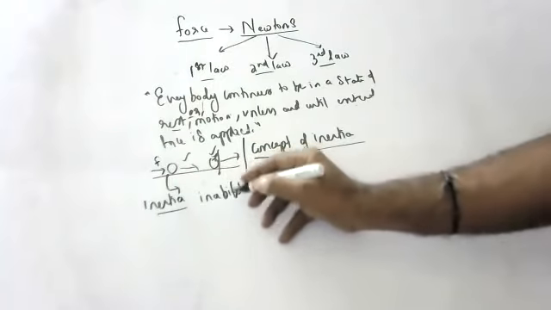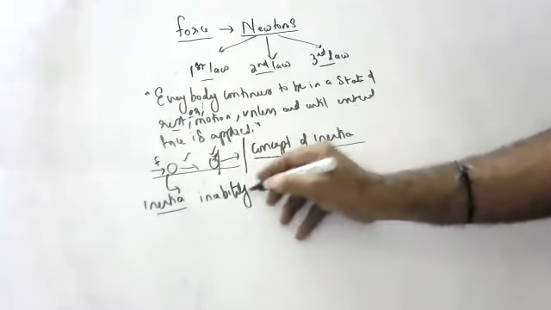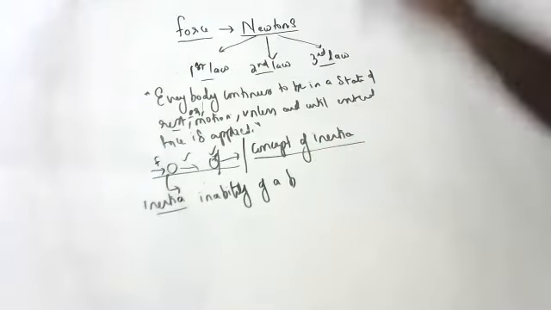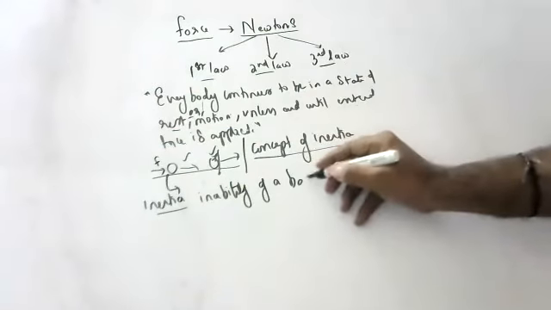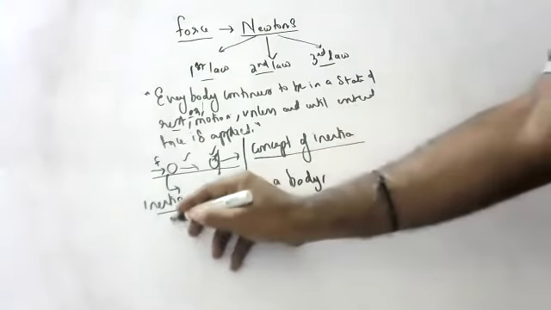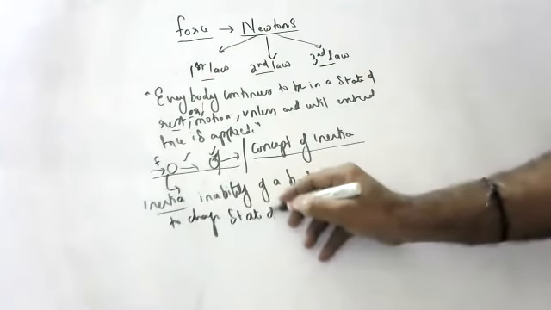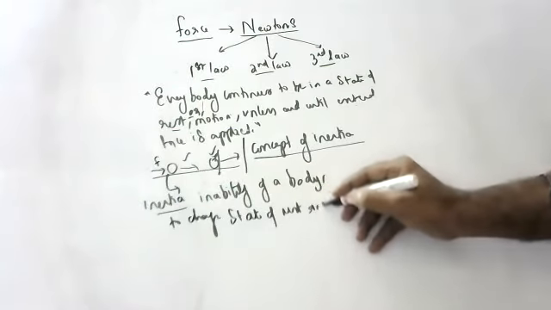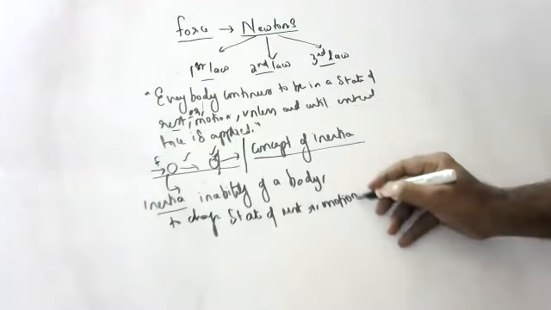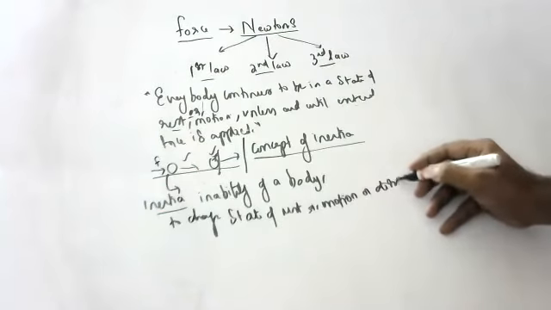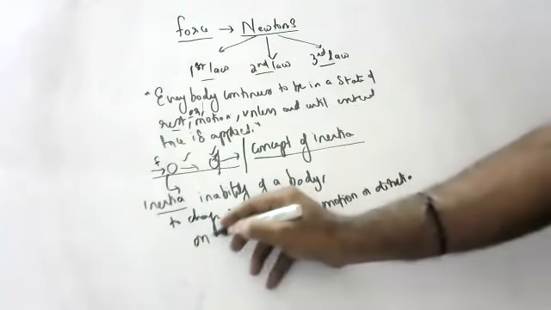Children, all definitions are very important. I will ask in the exam. And your previous exam results you will get by today night, children. Inability of a body to change state of rest or motion or direction on its own.